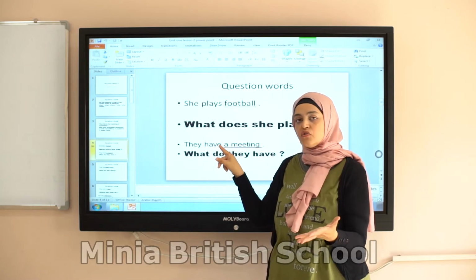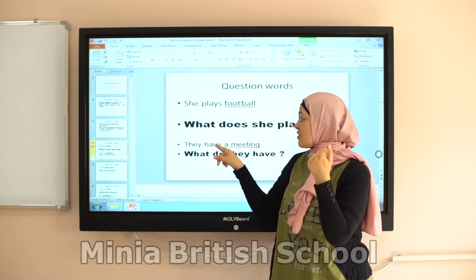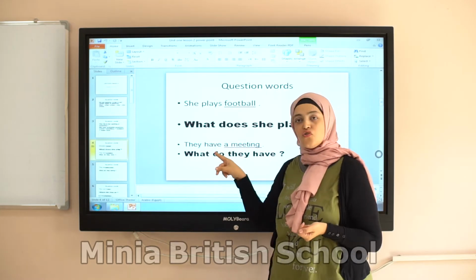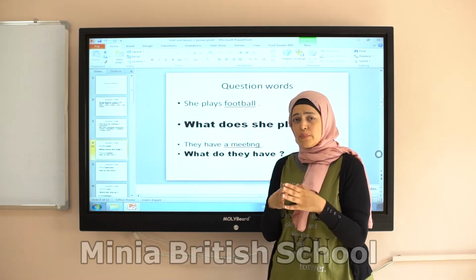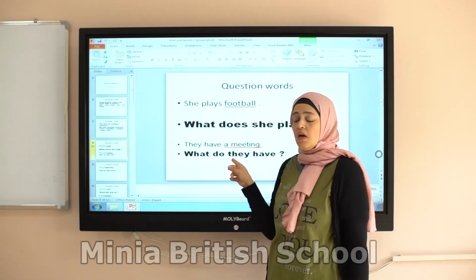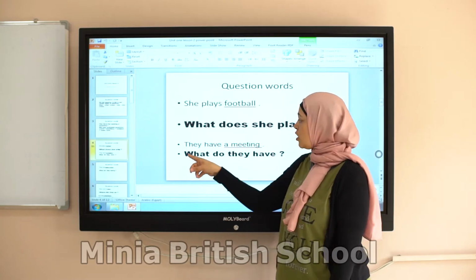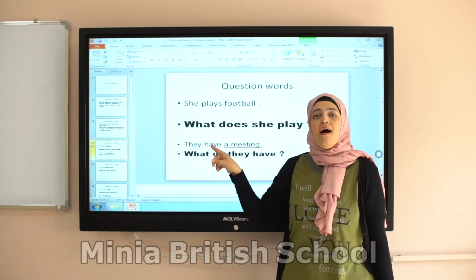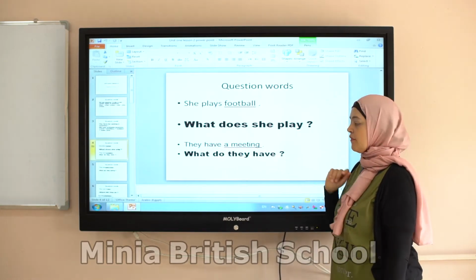Present. So, which auxiliaries could help me? Do, does, and did. But here, what do you think I can use? Can I use does? No, I have they. We can use do and does for verbs in the present, but it depends on the subject I have. Here the subject is they, so I can't use does. So what can I use? I use do. So what: auxiliary do, subject they, and then the main verb have. What do they have?